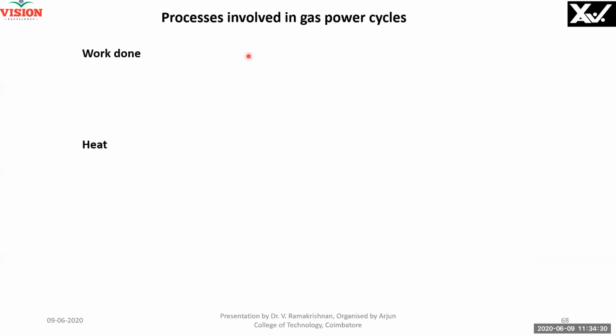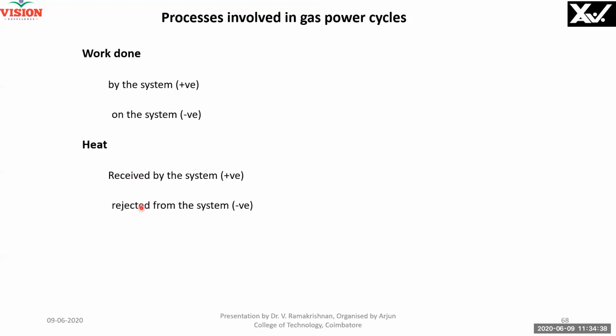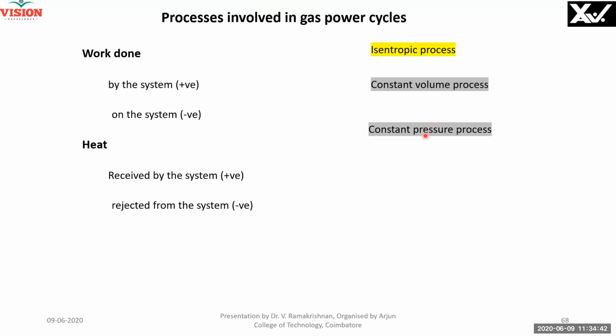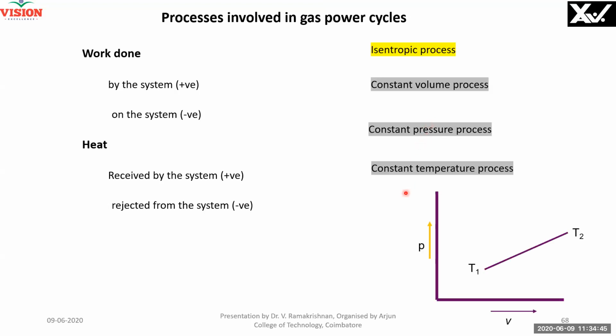In any process, there are only two things, work done and heat. Work is positive when done by the system, negative when done on the system; heat is positive when received by the system, negative when rejected by the system. The processes involved are isentropic, constant volume, constant pressure, and constant temperature. For any process, the first law uses δQ and δW, because Q can go in and go out, and W can be done by or on the system. The first law is Q minus W equals ΔU, with net Q and net W. And the first law for the cycle, for the entire four processes put together, is 0.